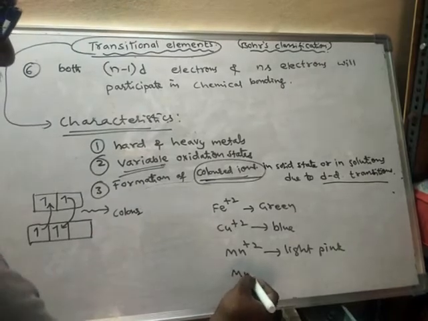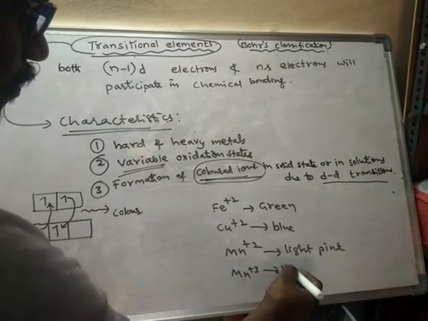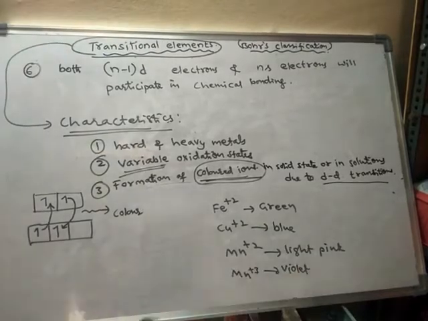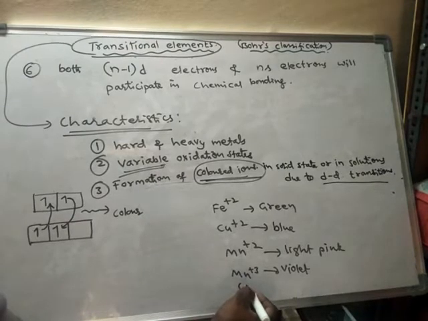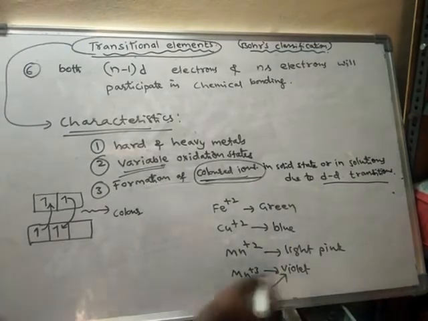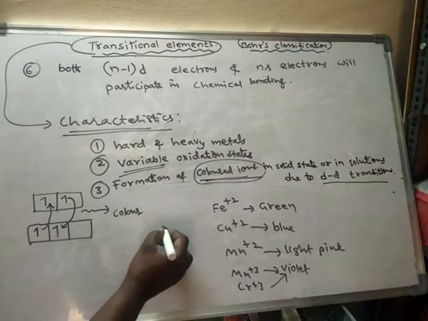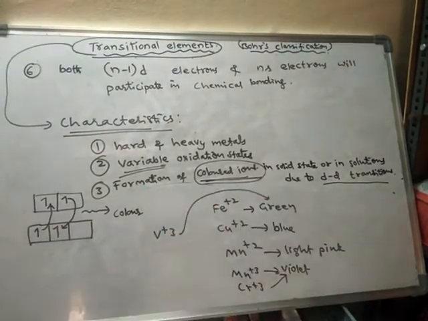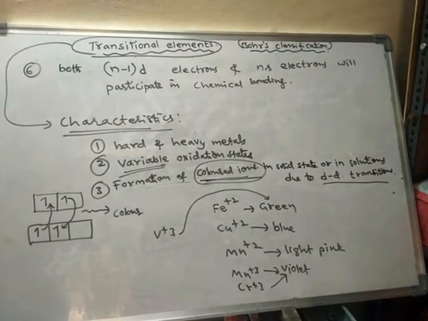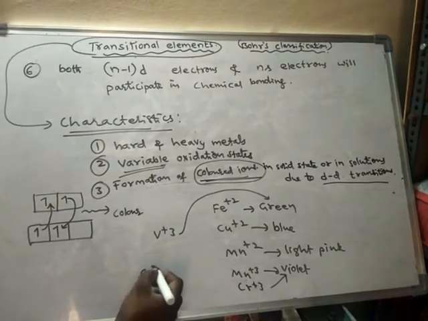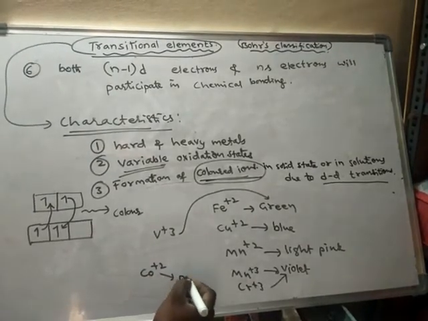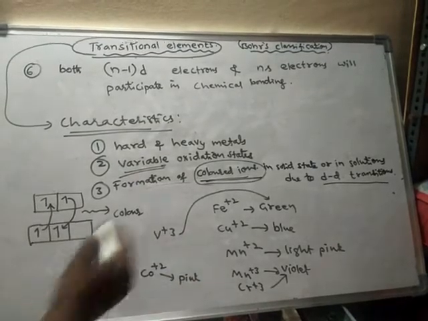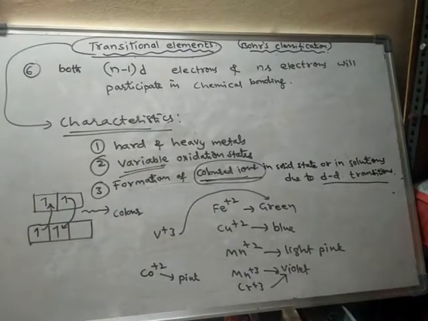Cr3+ is also violet. V3+ is also green. Co2+ is pink. Like this, different ions will have different colors due to d-d transitions.